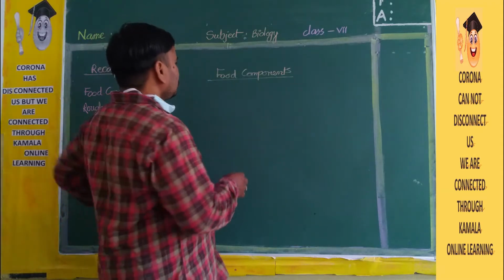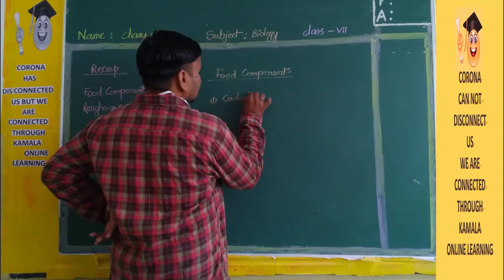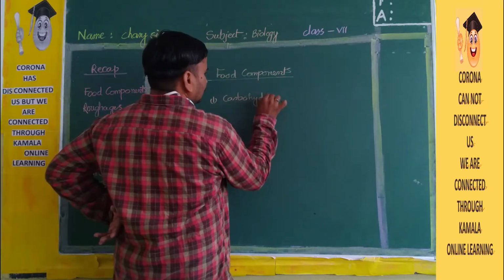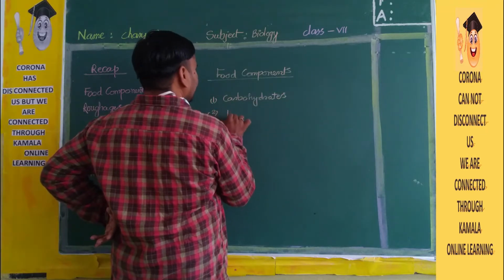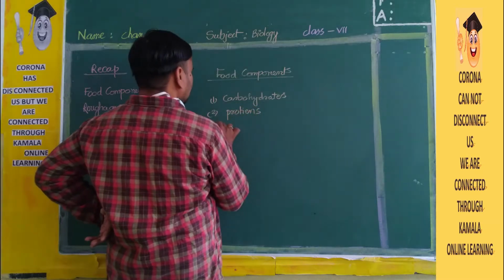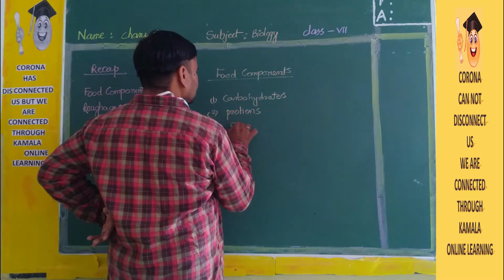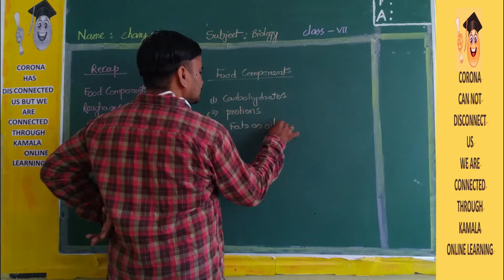Okay. So you know, the first one is the carbohydrates. The second one is the proteins. And the third one is the fats. Tell me, what is another name? Oils. Okay.